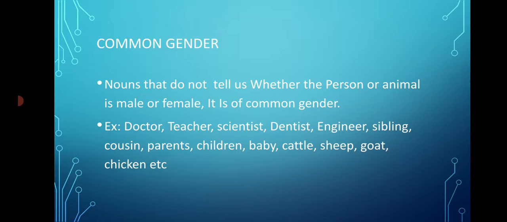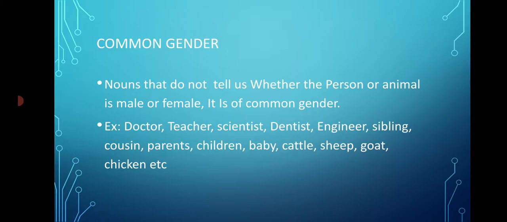Cousin. I went to visit my cousin last evening. When you said this, we don't know whether you are talking about your cousin brother or your cousin sister. So cousin is going to be of common gender. Parents. My parents love me a lot. We don't know whether you are talking about only your father or your mother or both of them. So parents might mean male and female both, your father and mother both. So parents is of common gender again.